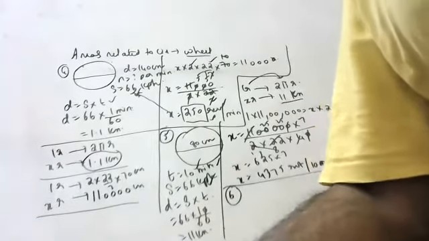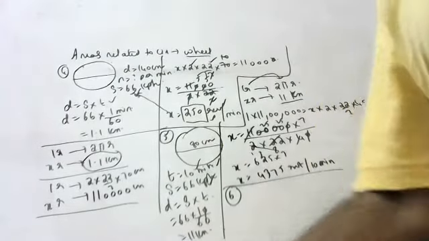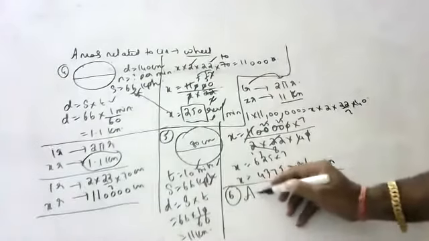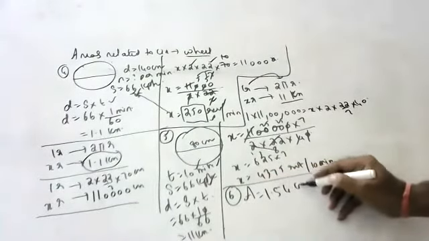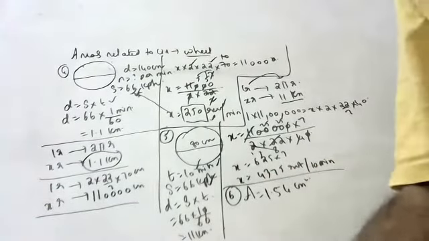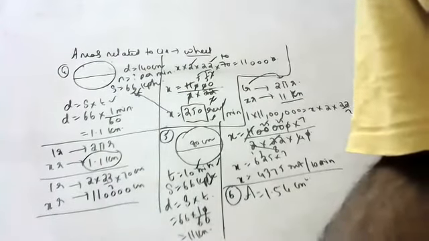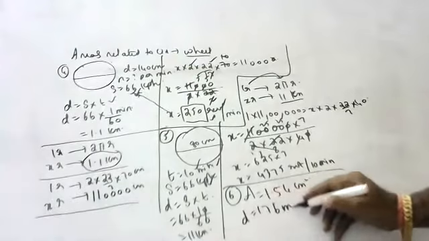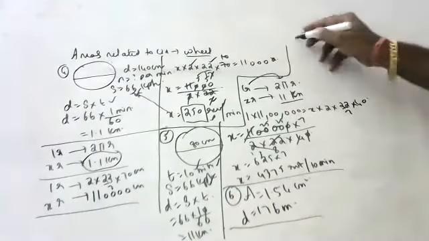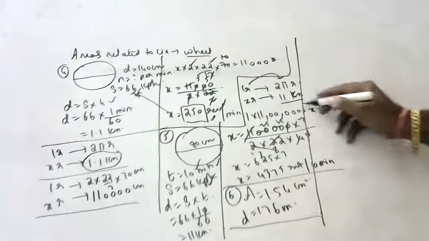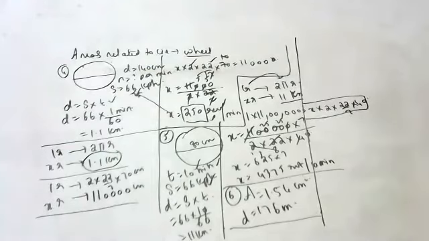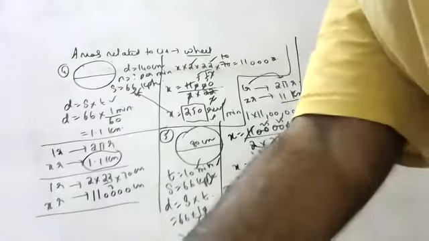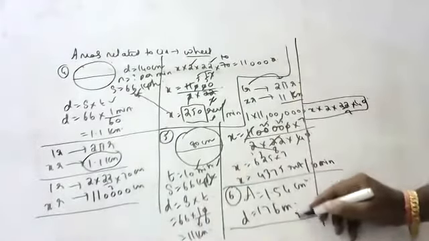Find the number of revolutions made by a circular wheel of area 1.54 centimeters square in rolling a distance of 176 meters. So children, from the area we should find the radius. Then we can find the number of rotations.